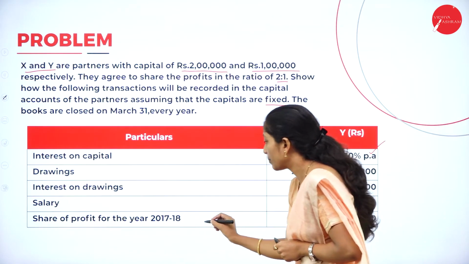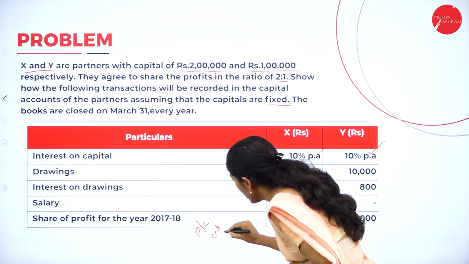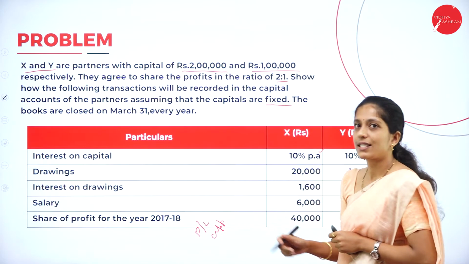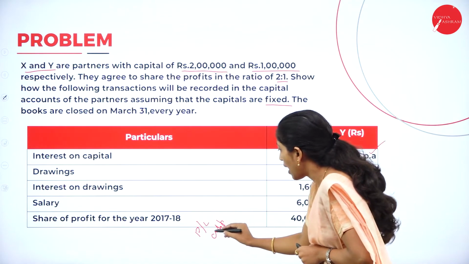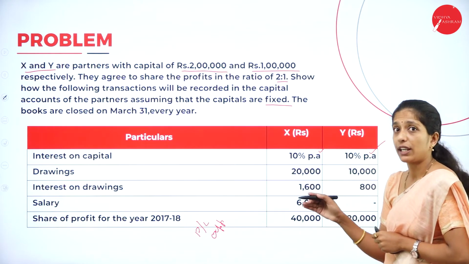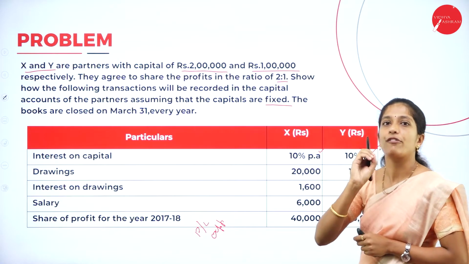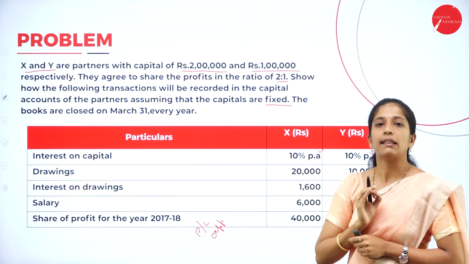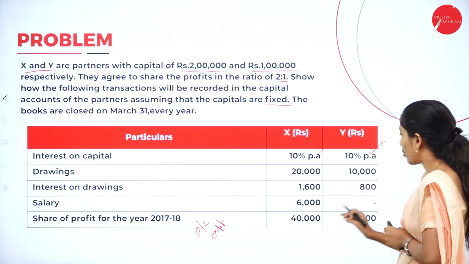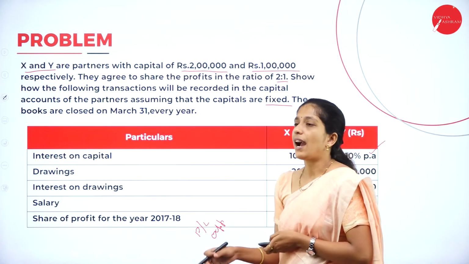So this is nothing but profit and loss appropriation account. Here they have given share of profit, in the sense, it should come on the credit side. It is nothing but profit and loss appropriation account. In the bracket, profit, how much? 40,000 and 20,000. Now, what do we have to do here?